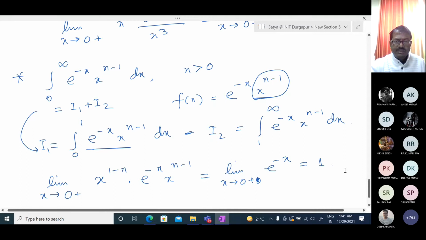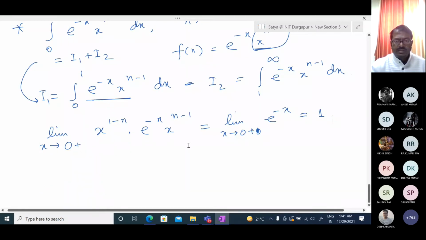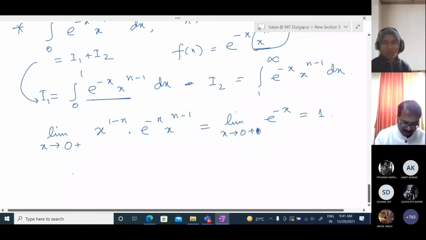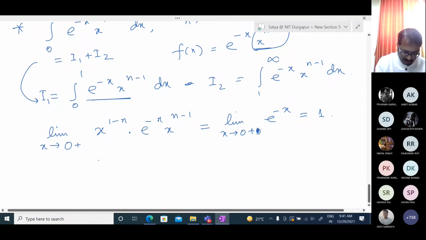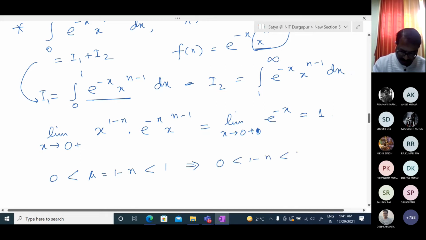Since it is a finite value, lambda not equal to 0, we can conclude that it is convergent if mu lies between 0 and 1. Here mu equals 1 minus n, so it is convergent if this lies between 0 and 1, which implies 0 less than 1 minus n less than 1.